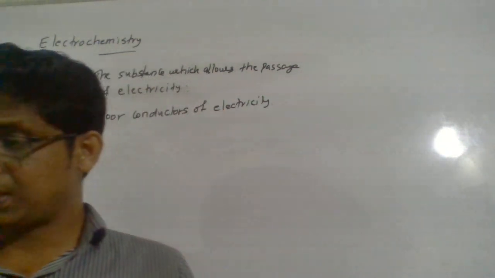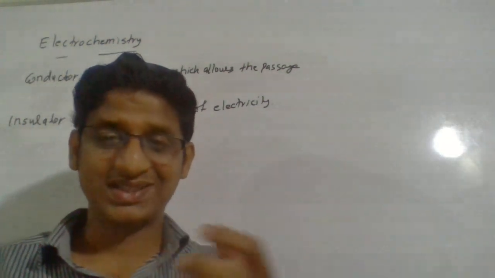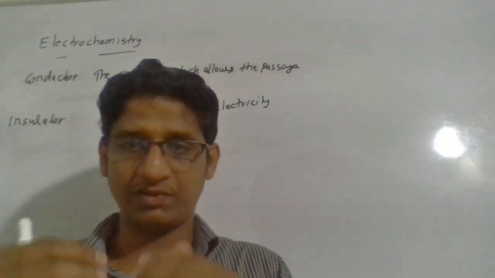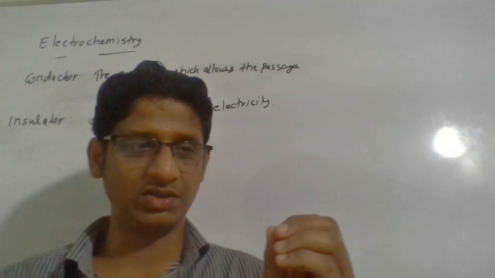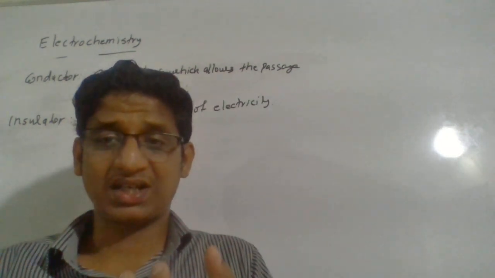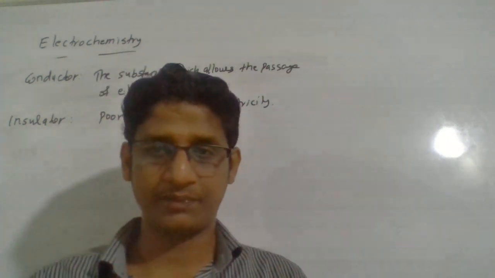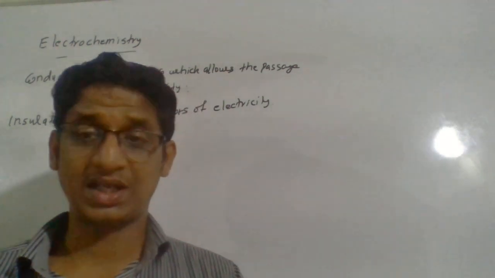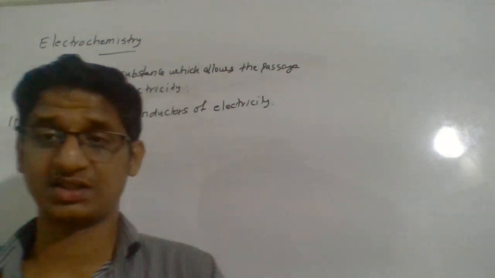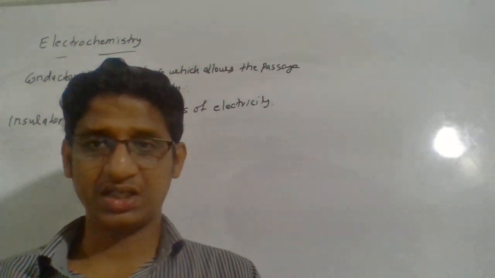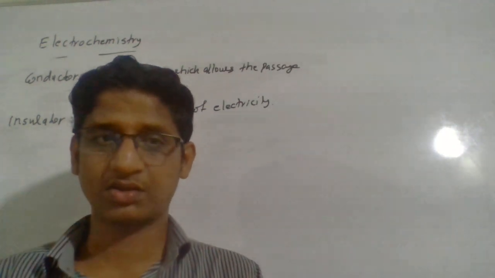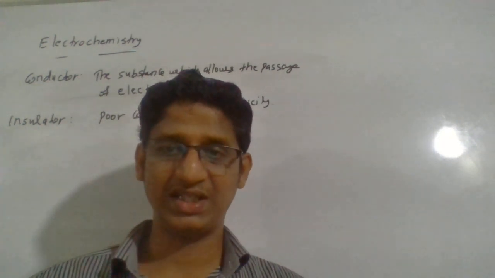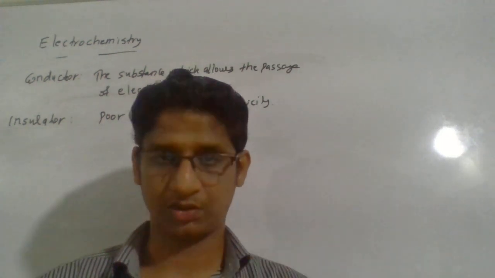Okay, now we can think how this conduction is possible, because in metals we saw electricity has been passed from one end to the other end. So there should be someone to carry the electric current from one end to the other end. Who is doing that? In metals, graphite, alloys, etc., the charge carriers are electrons. So the free electrons are actually carrying the electric current from one end to the other end. The conduction is possible because of the presence of free electrons.